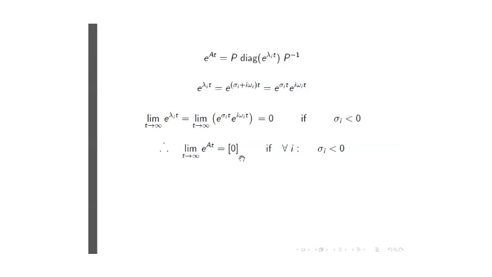So if we calculate the state variable, which is the product of the matrix exponential with the initial state, we see that as time goes to infinity, our state vector goes to zero, because we are pre-multiplying our initial condition with a zero matrix. You may have had this in the back of your mind, but here we've now mathematically proven this. Okay, and I think this is the end of this.